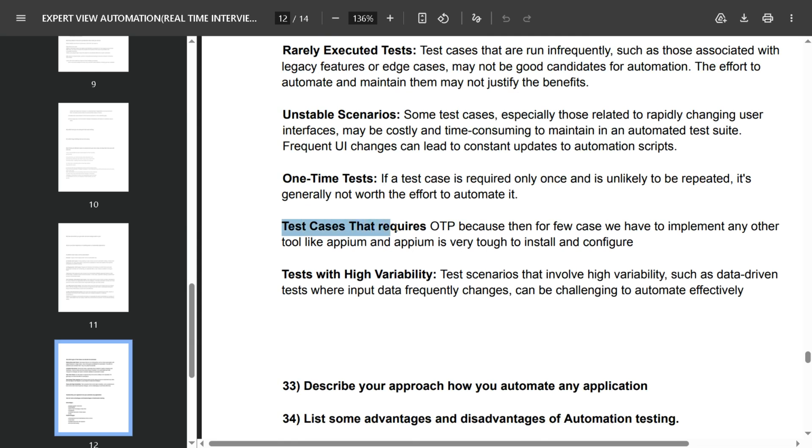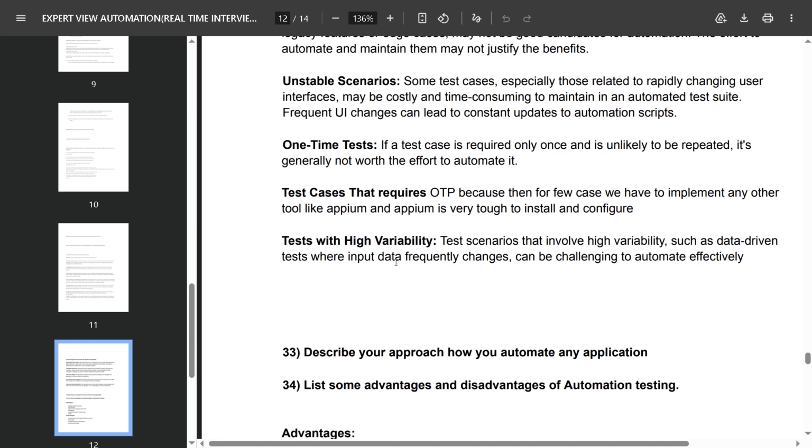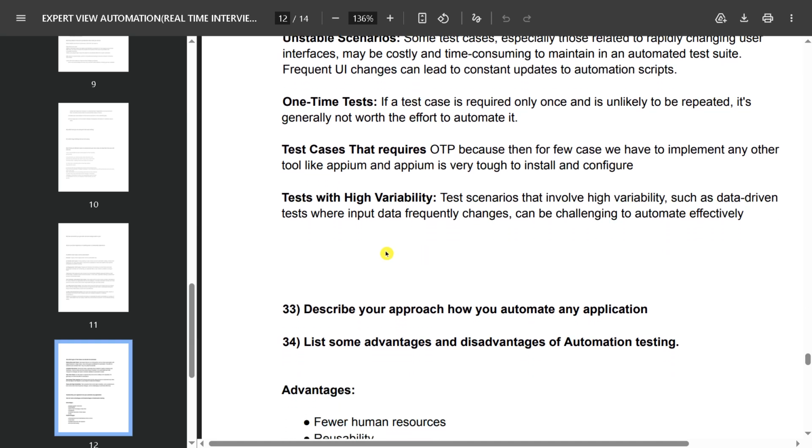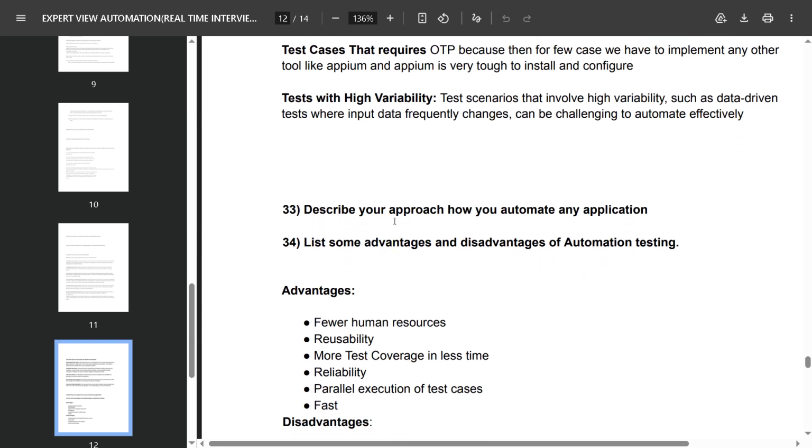Test cases that require OTP, because for a few cases we have to implement other tools like Appium, and Appium is very tough to install and configure. Tests with high vulnerabilities.